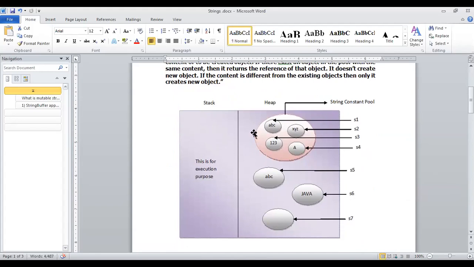This picture helps you understand, because when we compare with equality through the equal operator or maybe the equals method, we will check why it is returning false or true like this. So you always need to think about this particular picture. So let's go into programming.